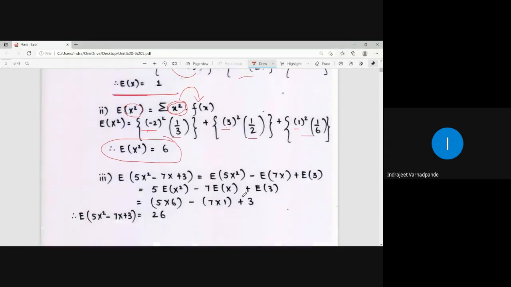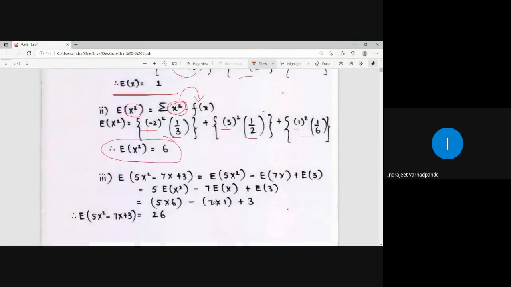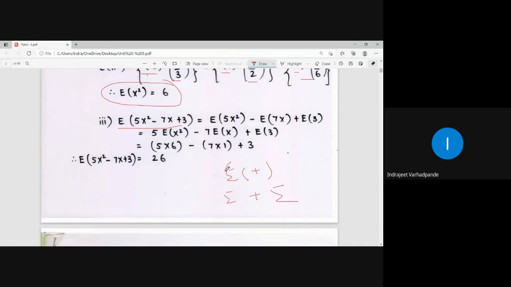Now linearity property. Third quantity क्या पूछा है? Expectation of 5x square minus 7x plus 3. Now, as per the rule of expectation, it can be distributed over addition or subtraction. As I said, कि summation या integral अपन separate apply कर सकते हैं over addition और over subtraction. Suppose आपका summation over two terms का addition है, तो अपन क्या करेंगे? Individual summation plus second term का summation. Similarly, if you have the integral over sum of the two terms, individual integration can be taken. So accordingly, here also we can go ahead with the proper expansion.